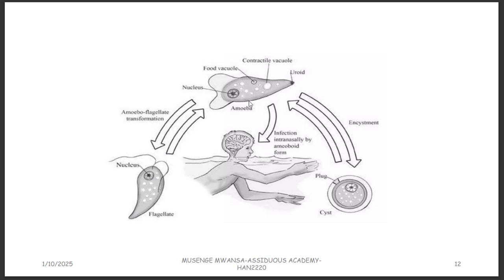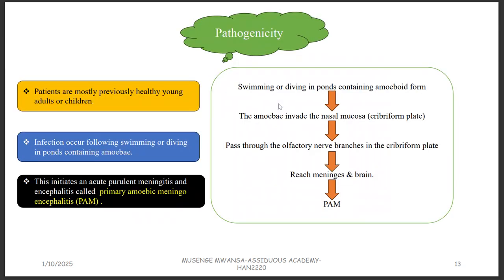Flagellate form and the amoeboid form, these are the two forms of the trophozoite. They mostly exist together. There is co-transformation, so we call it the amoeboflagellate. The amoeba is the infective and invasive form, and it can enter through the nose when someone is swimming. At the same time, the amoeboid form can convert to the cyst. The cyst can still convert back to the amoeboid form of the trophozoite. So that is what happens.